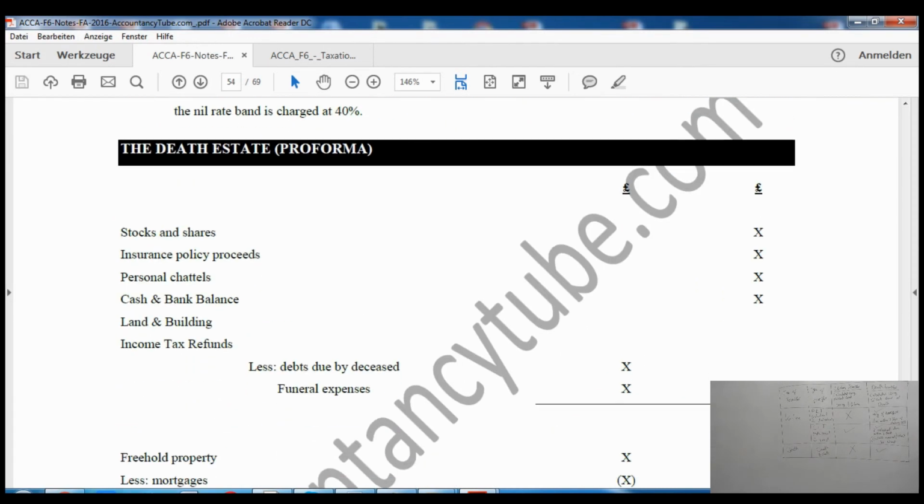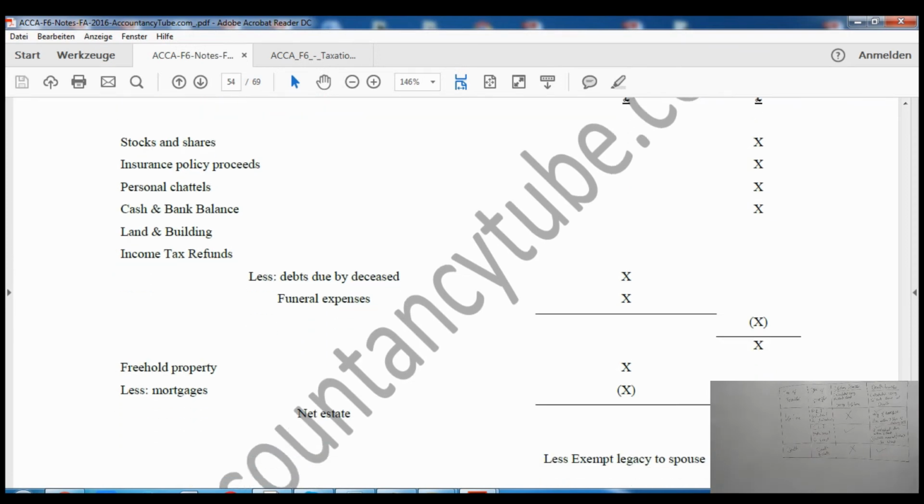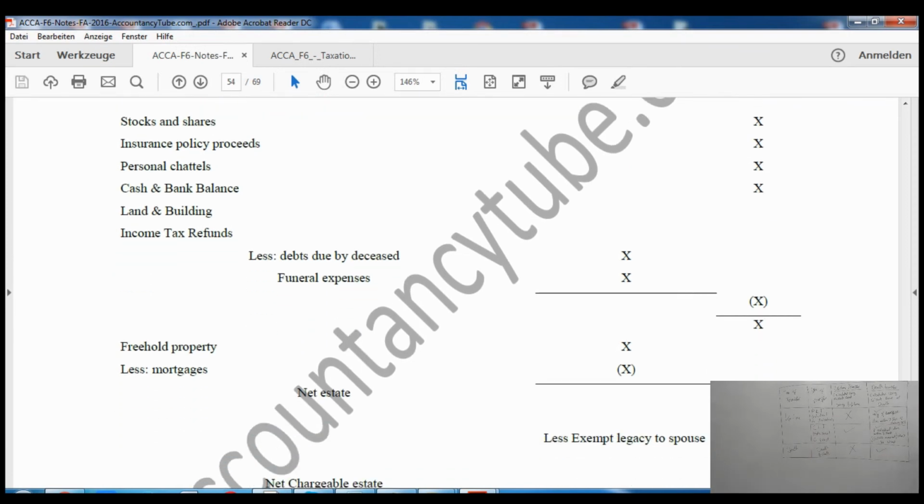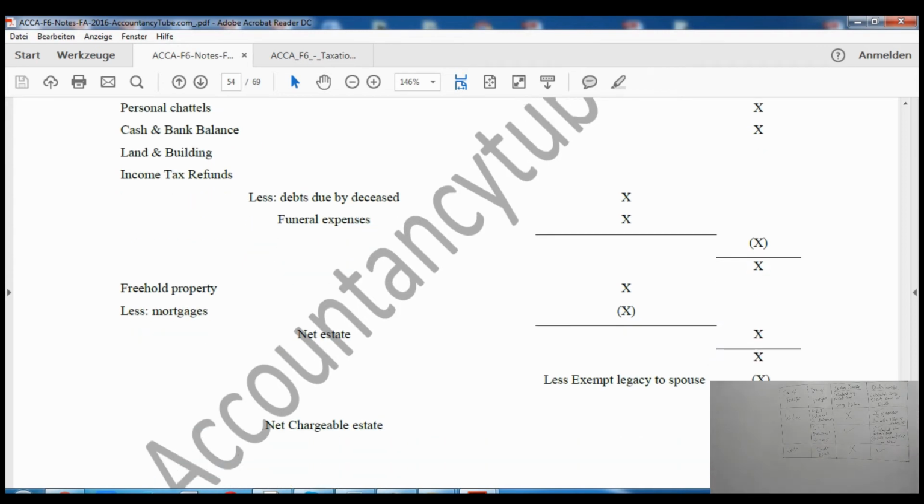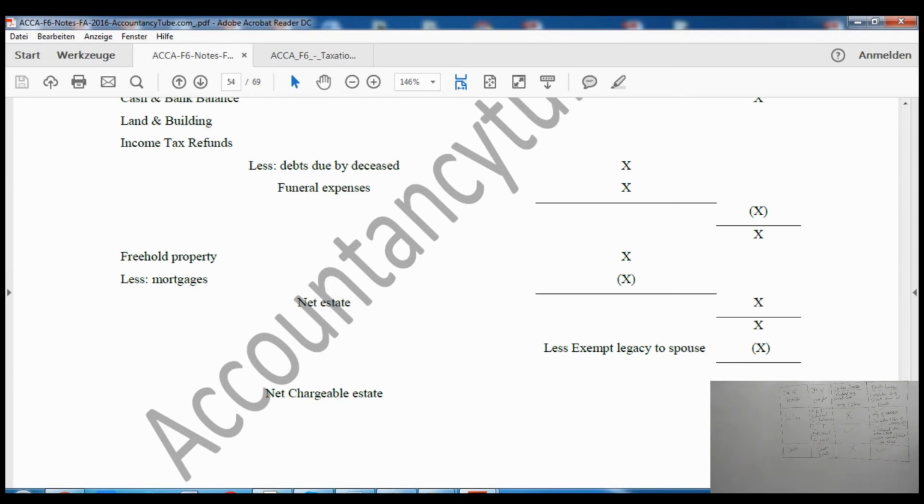Now this is the pro forma of the death estate. When you see it yourself, it includes all the assets which the individual owns at death, and we'll have to deduct all the liabilities as well. And on the net amount, we'll have to pay tax. Right? And it says exempt legacy to spouse. The amount which is given to the spouse is exempt, so that will be deducted as well.